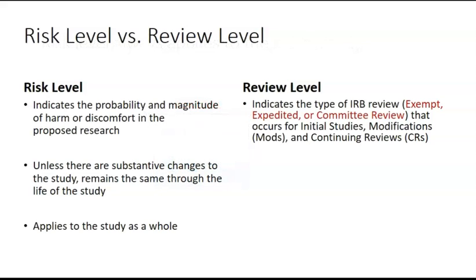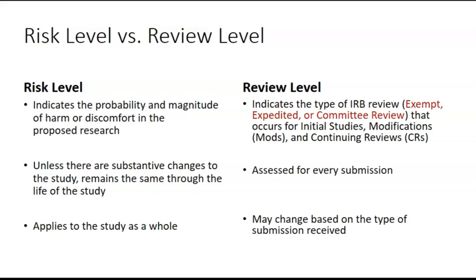Review level, on the other hand, indicates the type of IRB review that occurs for initial studies, modifications, and continuing reviews, is assessed for every submission, and may change based on the type of submission received.